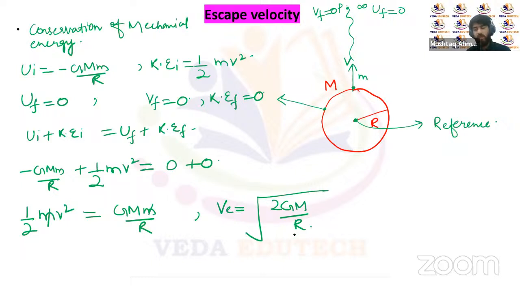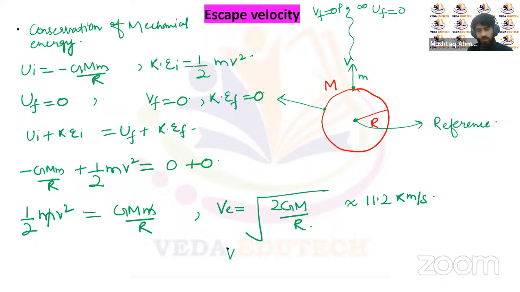We know the value of G as 6.67 into 10 to the power minus 11, the mass of Earth as 6 into 10 to the power 24, and the radius of Earth as 6,400 kilometers. If we substitute these values, the escape speed approximately comes out to be 11.2 kilometers per second. So with this speed the object should be projected from the surface of Earth so that it escapes the Earth's gravitational pull. It's a very large, very huge speed. So this is how we can actually project an object.